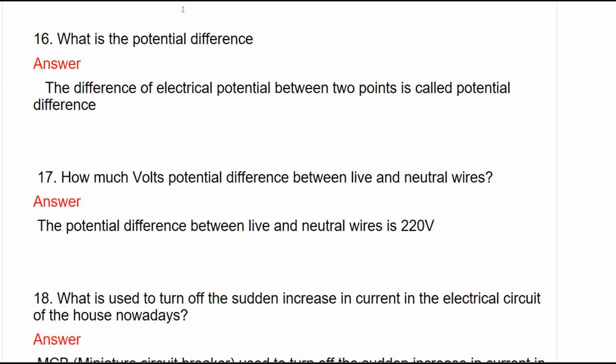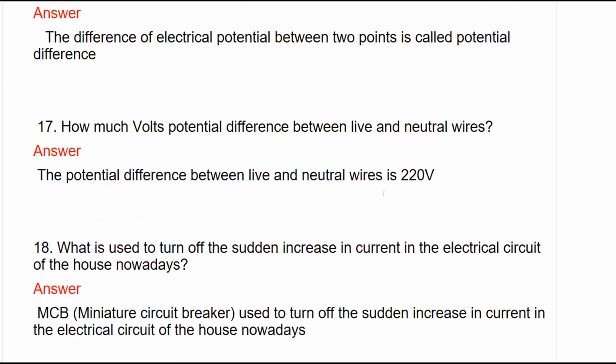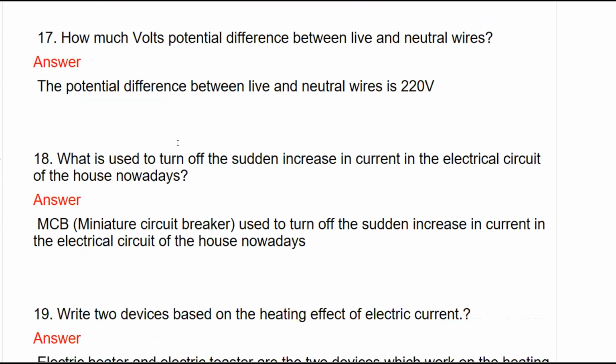Next question is, what is potential difference? Potential difference is the difference in potential between 2 points. Next question is, how much volt potential difference is between live and neutral wire? The potential difference between live and neutral wire is 220 volt.